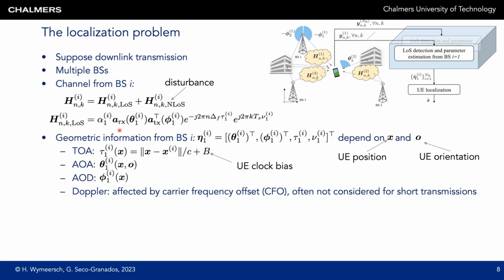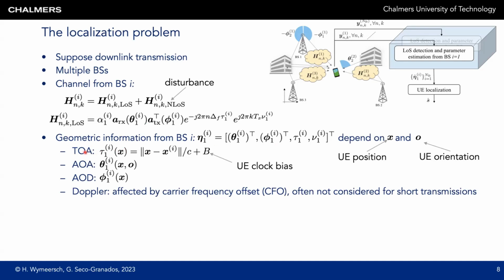We now relate the geometric information to those angles and delays. In particular, the geometric information we can extract from the signal from base station I, we denote by eta I, contains the angles of arrival, angles of departure, delay, and Doppler. And all of those parameters together, they depend on the user position and also the user orientation. In particular, the angles of arrival depend on the user orientation and position, while the angles of departure only depend on the user position, but not the orientation.